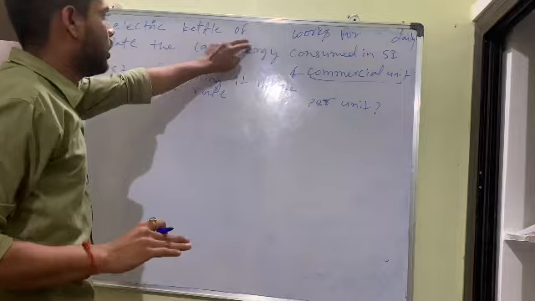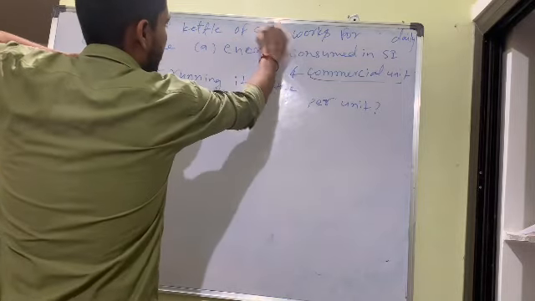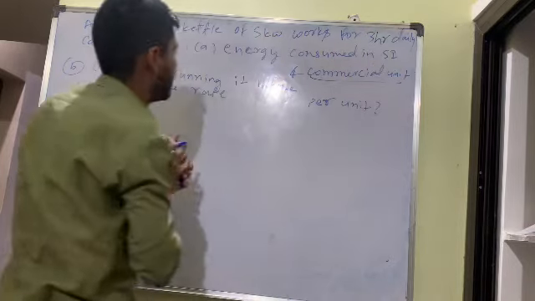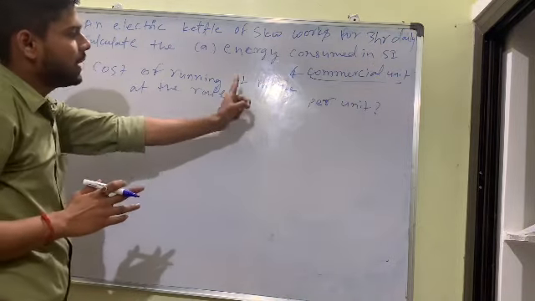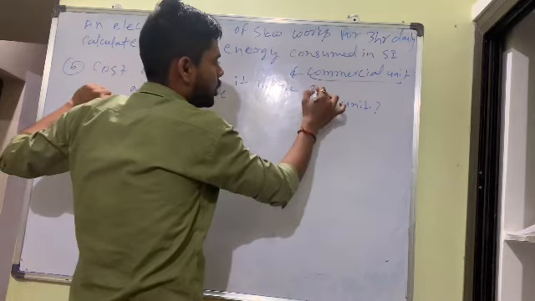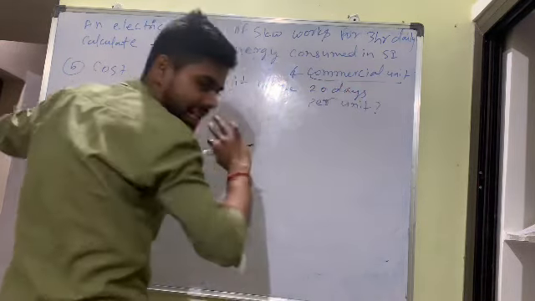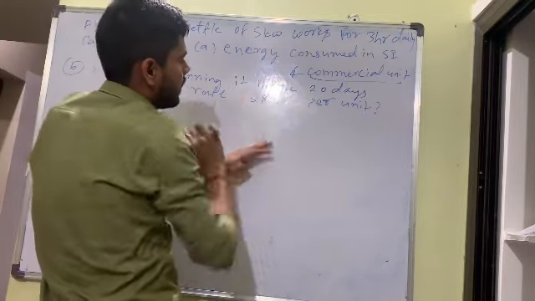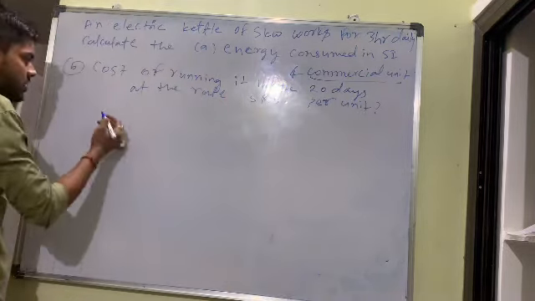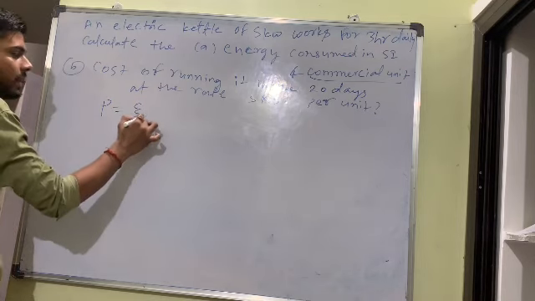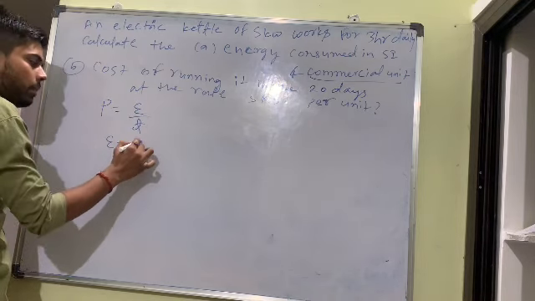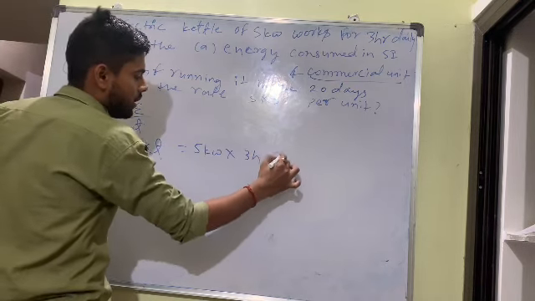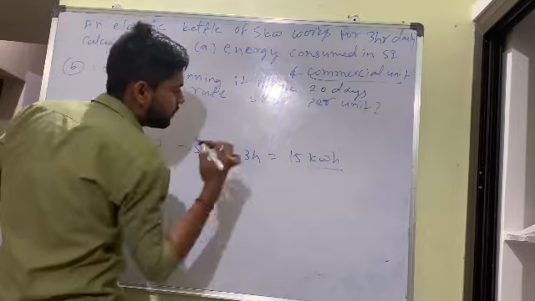An electric kettle of 5 kilowatt for 3 hours daily. Cost of running it for 20 days. For 20 days, I do not ask the full month, I ask 20 days only, at the rate of 5 rupees per unit. How will you solve? Same pattern. Power is equal to energy by time. Energy is equal to power into time. So 5 kW into 3 hours is 15 kWh.